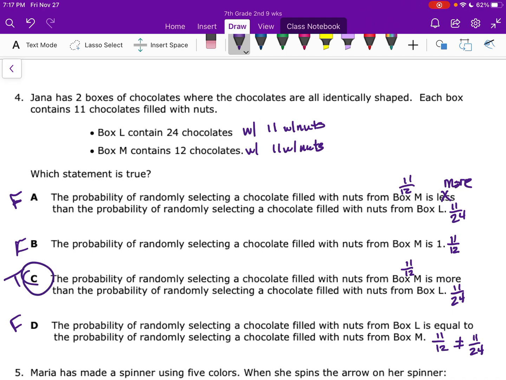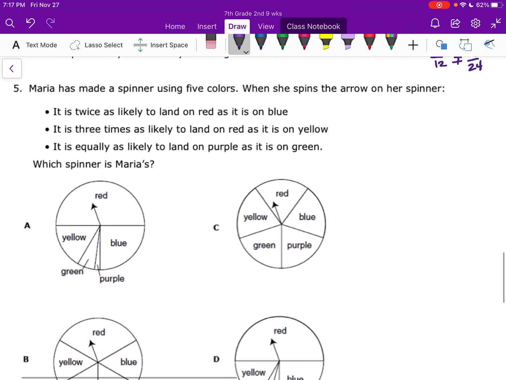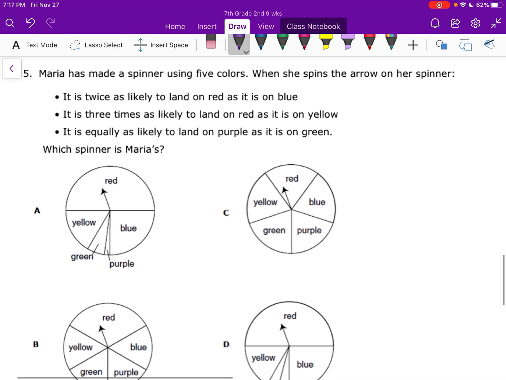So you see, this one was a lot easier than number 3, right? So don't be intimidated because you never know how hard it's going to be. Just work through them. All right. Number 5.